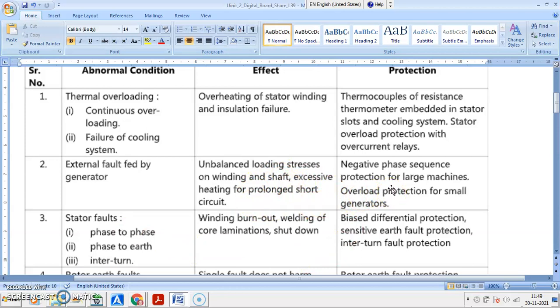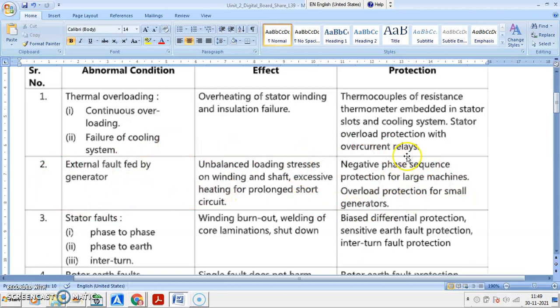If there is any change in the phase sequence, especially the negative phase sequence protection, that is a type of protection which is provided in large machines, and overload protection is provided in small machines. So whenever you are having this unbalance, this is because of external fault.